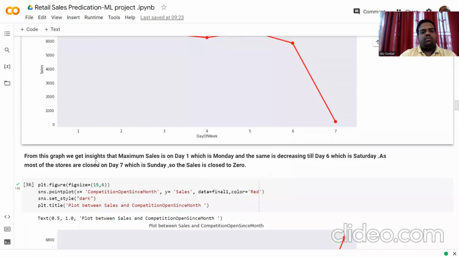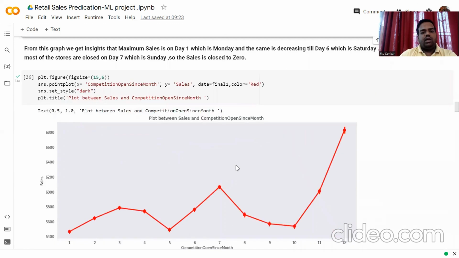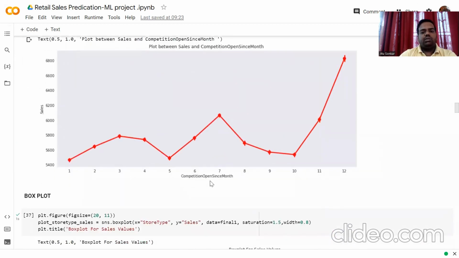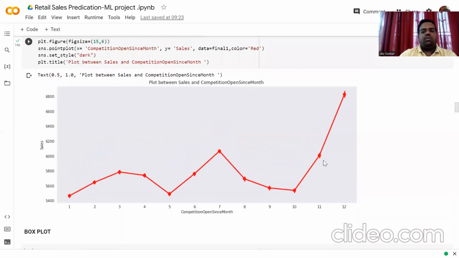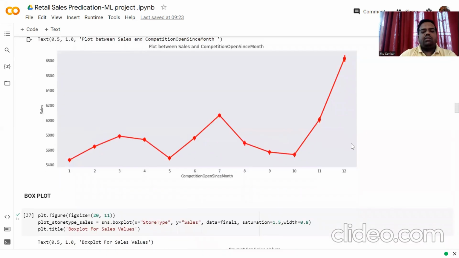From this graph, we get the insight that the maximum sale is on day 1, that is Monday, and it decreases till day 6, which is Saturday. Most of the stores are closed on day 7, which is Sunday, so the sales is close to 0. Similarly, for competition open since month, we see that in November and December the sales is increasing, but from January to October the sales is very low.